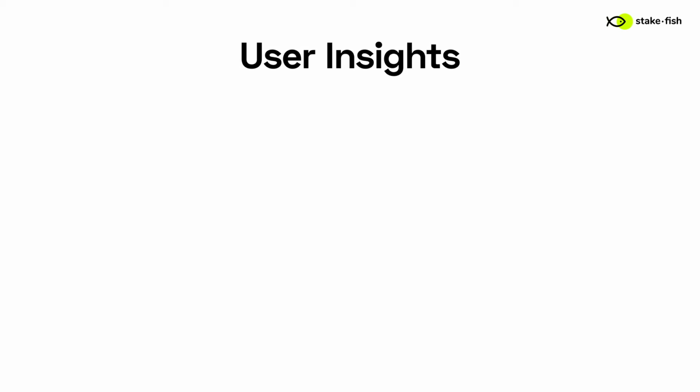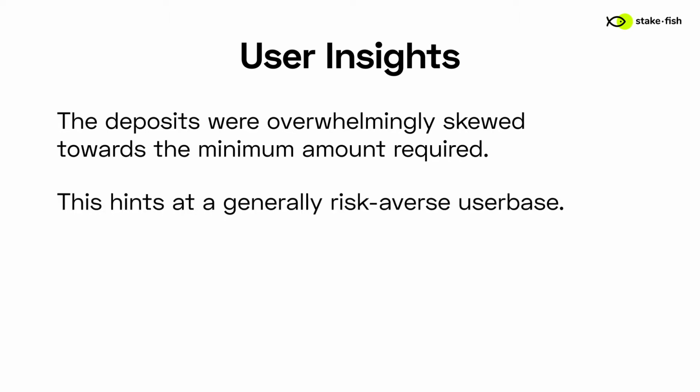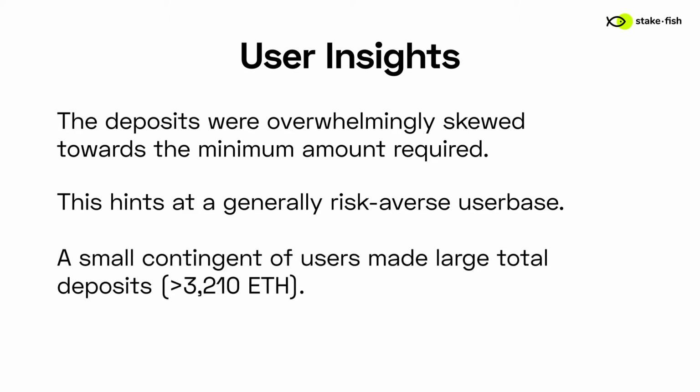So from that data, we can derive some insights. We can see that the deposits were overwhelmingly skewed toward the minimum amount required, and this hints at a generally risk-averse user base. Users don't want to put in more than what they need to really find out, does the system work the way it is expected to work? We also notice, if you dive into it, that a small contingent of users made really large total deposits. And we saw that on the pie chart. That was the first 10 or so larger triangles.